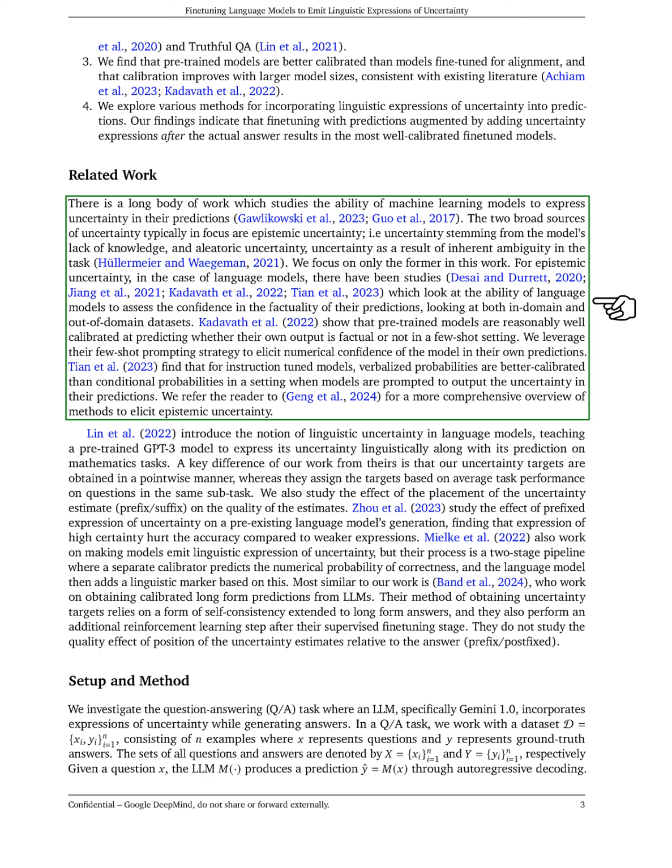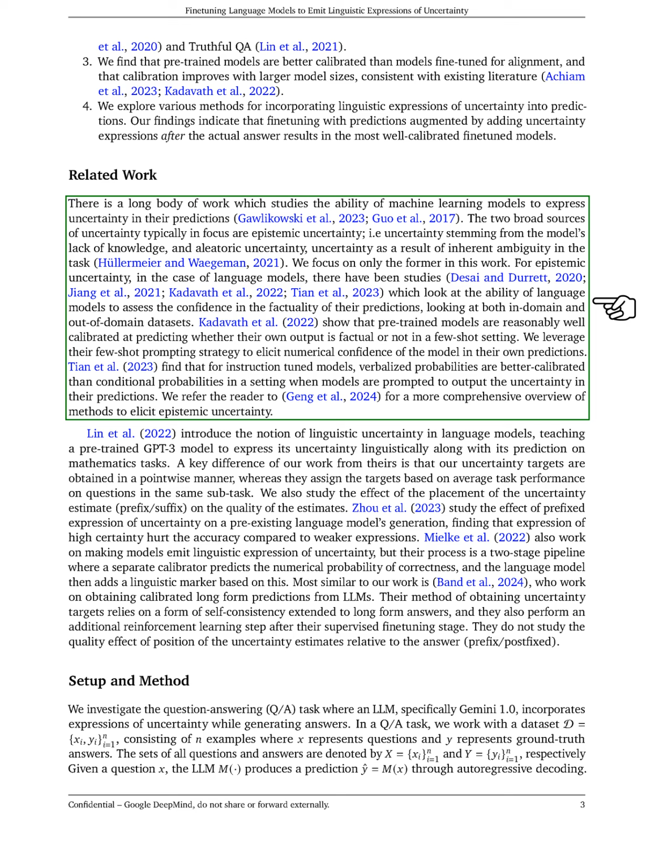In this section, we discuss the development of large language models, LLMs, as accessible tools for information seeking, while highlighting their tendency to produce confident yet incorrect predictions, particularly in safety-critical applications. We propose a method to augment LLM predictions with linguistic expressions of uncertainty, enabling users to better gauge the reliability of the information provided, and outline our approach for fine-tuning models to achieve well-calibrated uncertainty expressions.